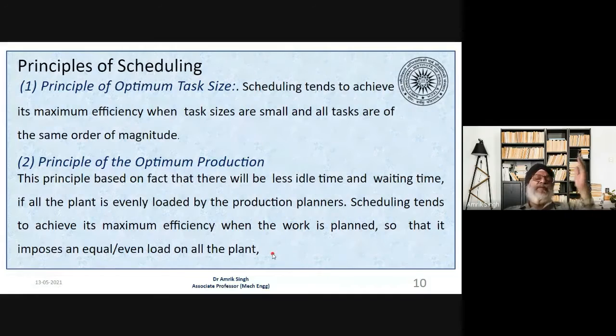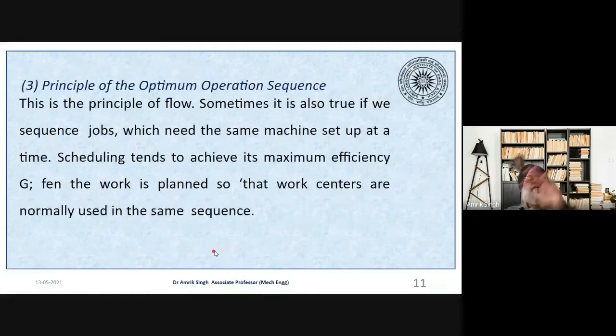That means in the plant, if there are a number of machines, say 50 machines, we have to see that all the machines are utilized evenly, with equal load. And the third is the principle of optimum operation sequence.